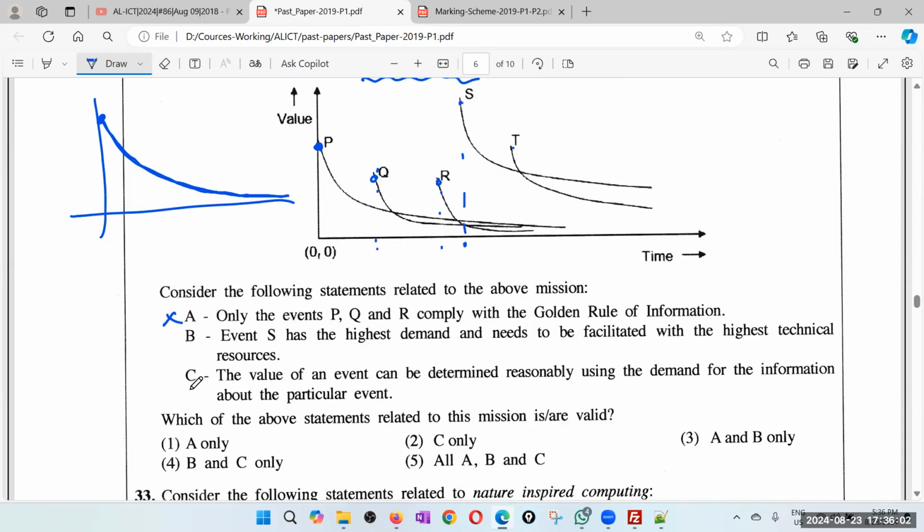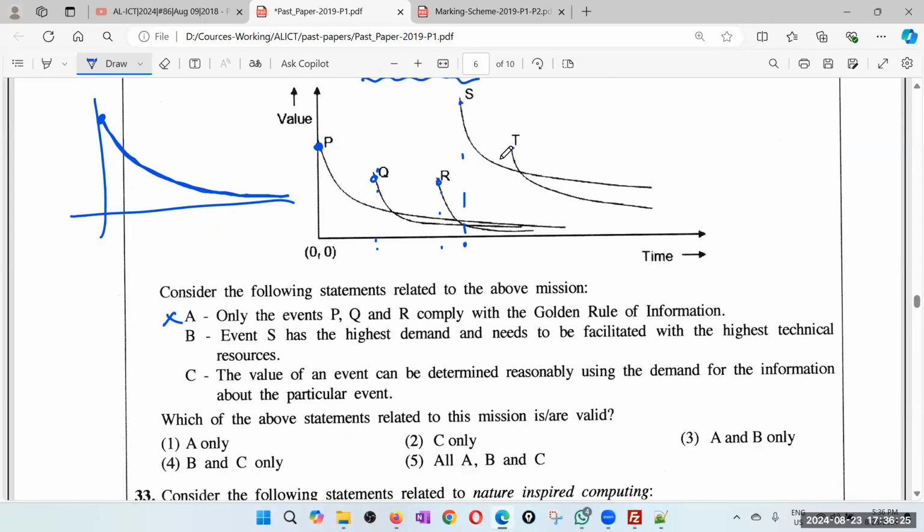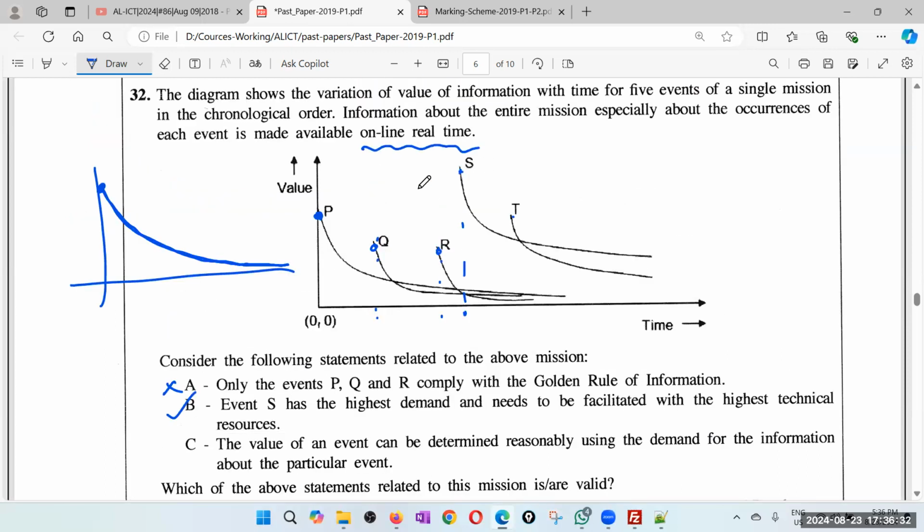Event S has the highest demand. S, it looks like yes, because the highest value is there and needs to be facilitated with the highest technical resources. Maybe yes, right? Because if it has the highest value, you must concentrate more on that. But of course, every data is important for you. But it looks somewhat okay, because definitely event S has the highest value.